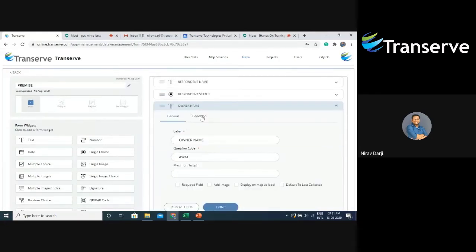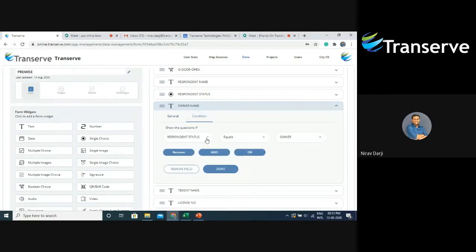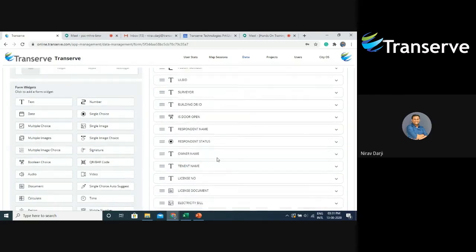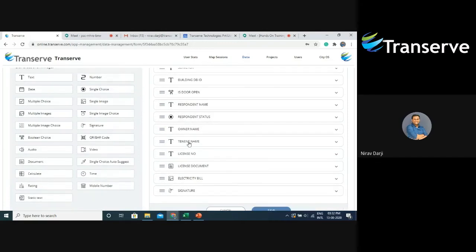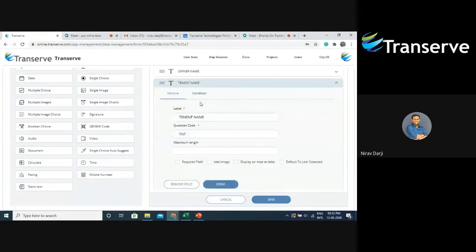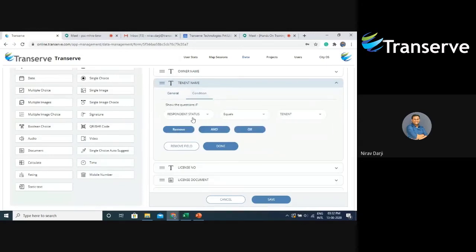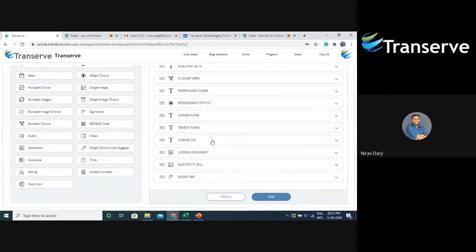So when the surveyor selects the respondent status as owner, this particular field will be visible, because I have added a condition: if respondent status equals owner. Then I'll say done. In a similar way, I did the same thing for the tenant field, that is, the tenant name. As you can see, I have added a condition saying respondent status equals tenant. And I will say done.